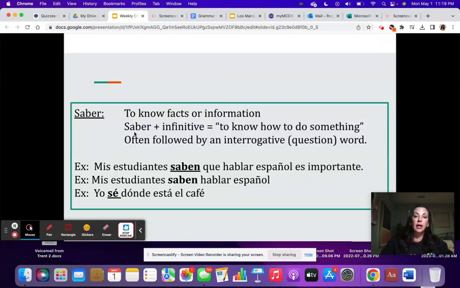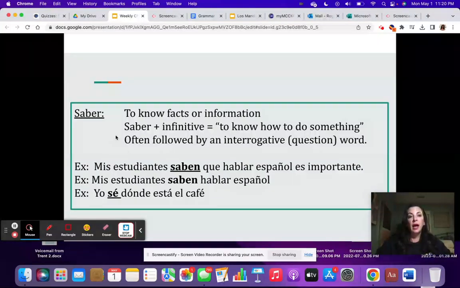Then saber más infinitivo, to know how to do something. So, mis estudiantes saben hablar español. They know how to speak Spanish.